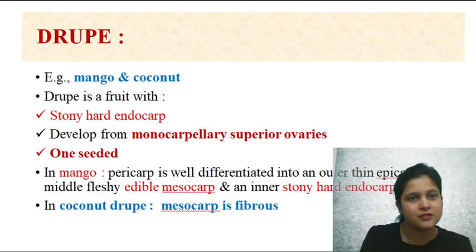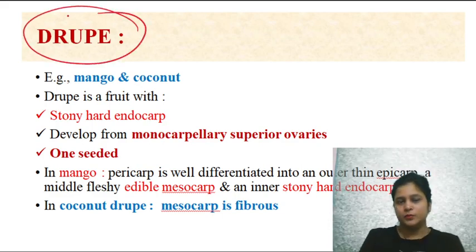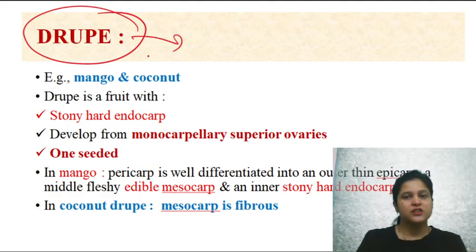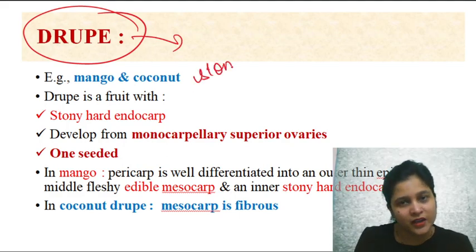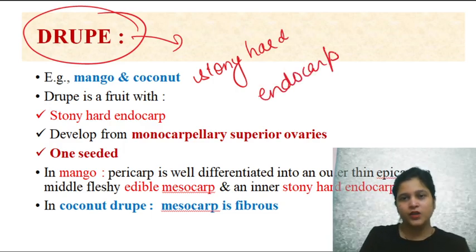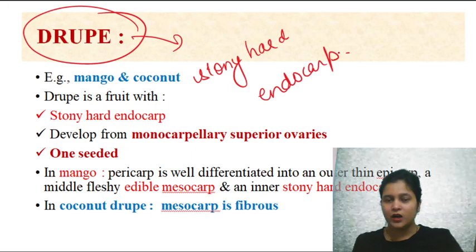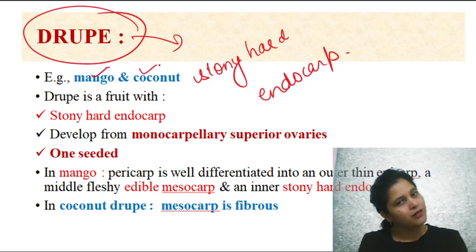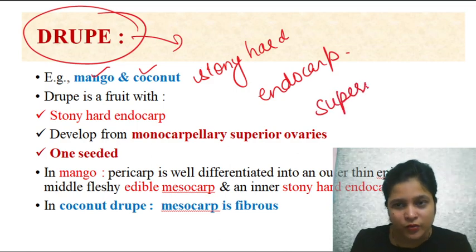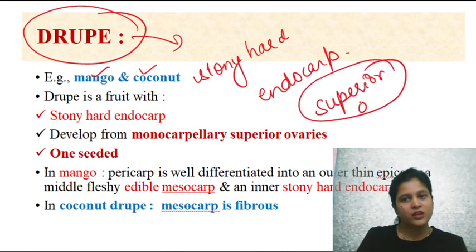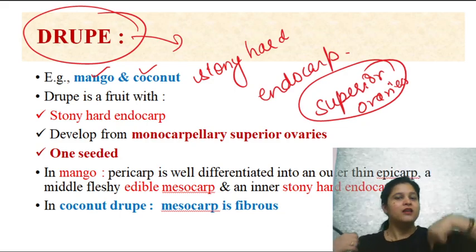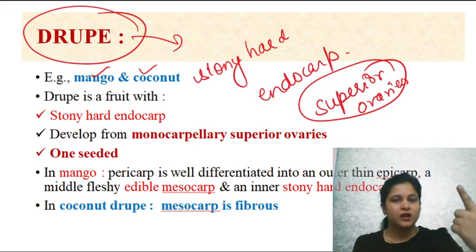And what is drupe? Drupes are those fruits which have stony hard endocarp. For example, mango and coconut, and they are developed from superior ovaries, which are monocarpellary, only made up of one carpel.